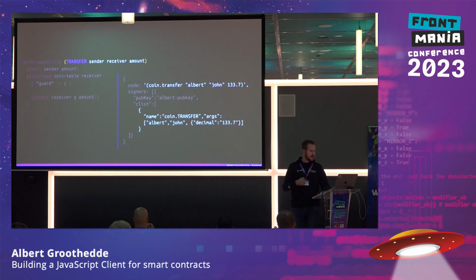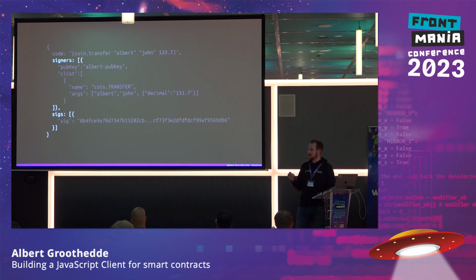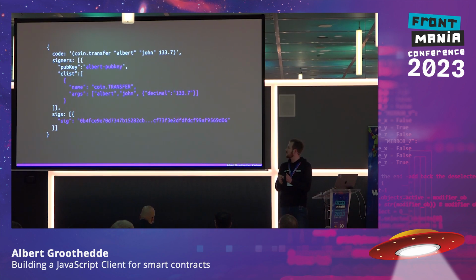And what we see when we continue with that is that we have a signature. So here we have a list of capabilities that need to be signed for. And those are part of the signers and the signatures, and those match. So the amount of signatures that is in here will usually match the list that is in here. So if you sign for something, you will sign for whatever matches the signature at the same index in the sigs and the signers. So in this case, it is signed for, basically.